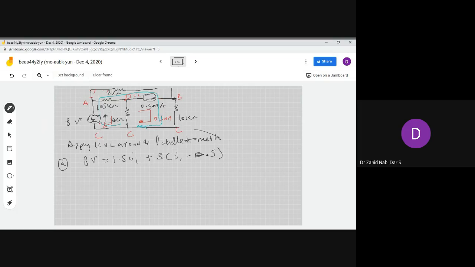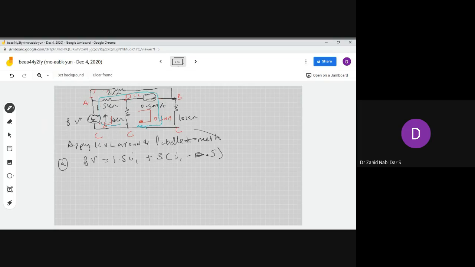The super mesh is this blue marked. So in the first mesh we straight away wrote 8, 1.5 multiplied with the current I1, plus 3, which was a circulating current over here.